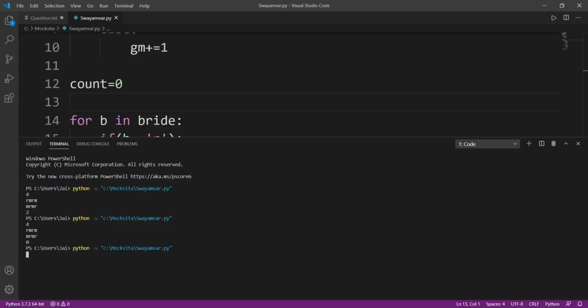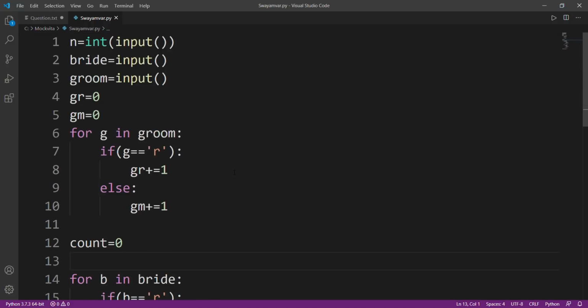Now let's try another example. Suppose we have 4 again, and the brides drink MRMR, and the grooms only drink RMM. So only one match will not be made. Why? Because the first bride drinks M and she'll be able to find M. The second bride drinks R and she will be able to find R. The other bride drinks M, and she will be able to find a partner who drinks mojito. But the last one won't be able to find a partner. So we only have one unmatched pair.